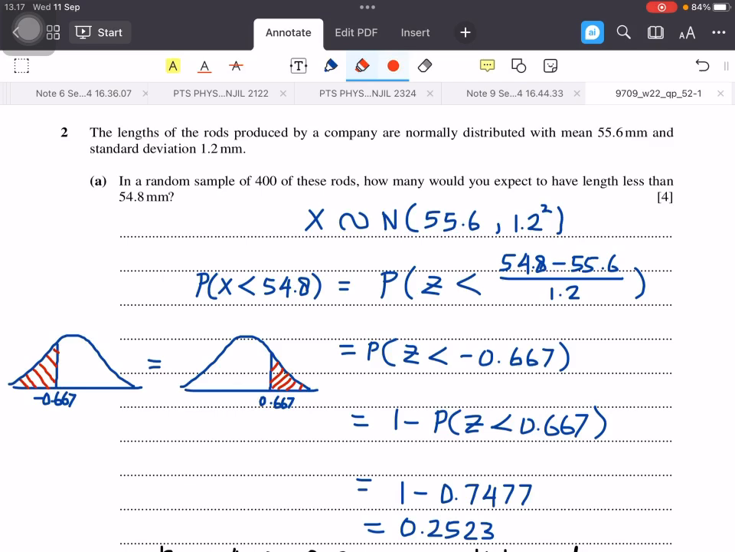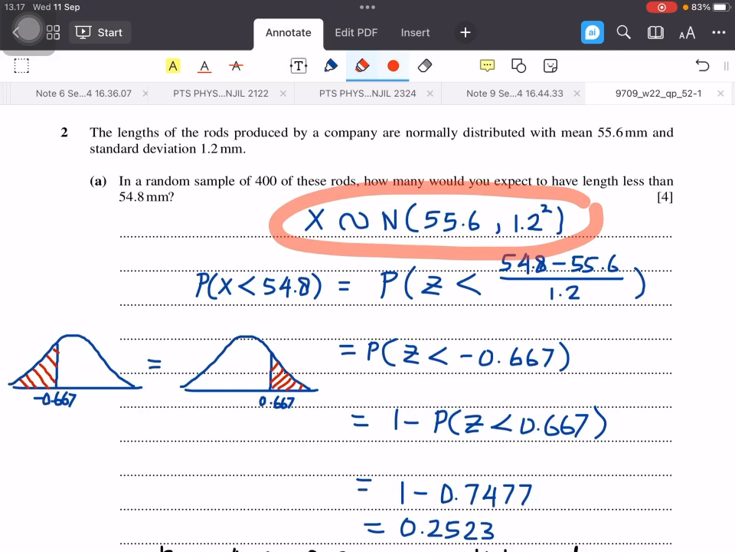Question 2. The length of the rods produced by a company are normally distributed with mean 55.6 mm and standard deviation 1.2 mm. In a random sample of 400 of these rods, how many would you expect to have length less than 54.8 mm? So we need to find the probability that the rod has length less than 54.8.